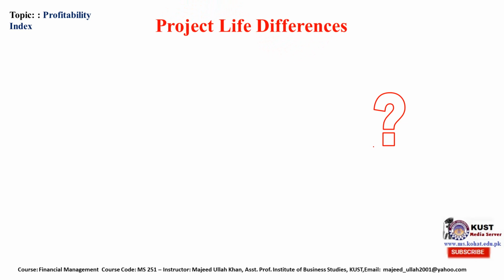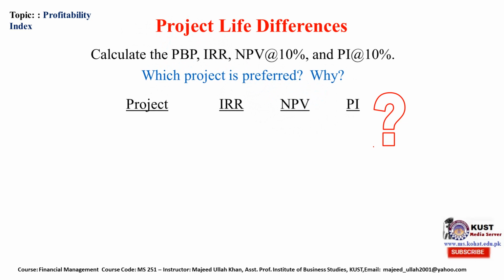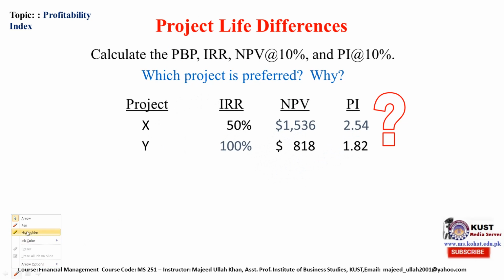So which project life differences? Now when we calculate IRR, NPV and profitability index, this is IRR. Project X, that has a long life, has lower IRR. Based on this IRR, we will accept this project. Based on payback period, we will also accept this project.